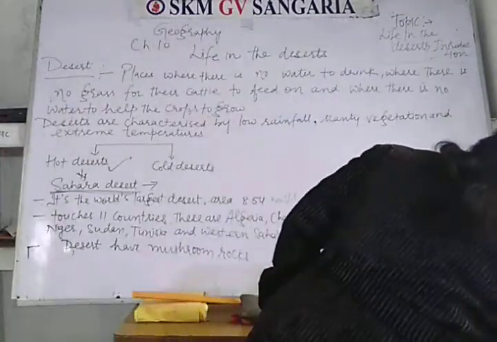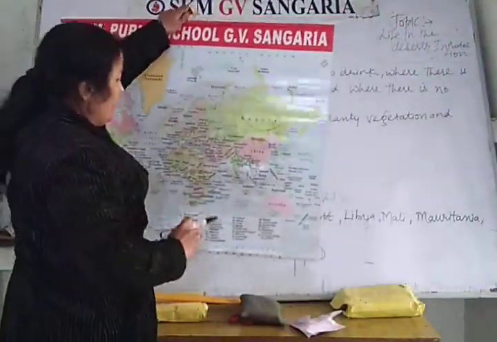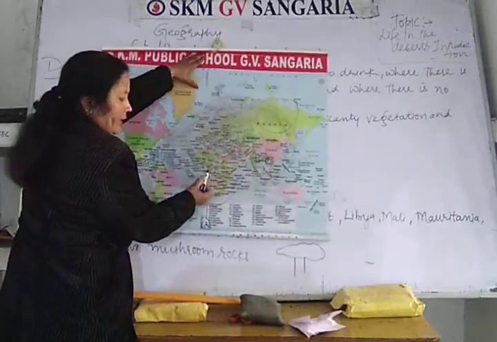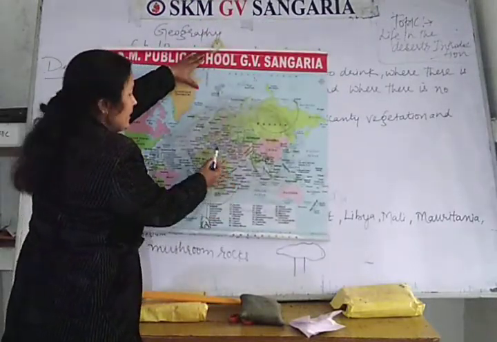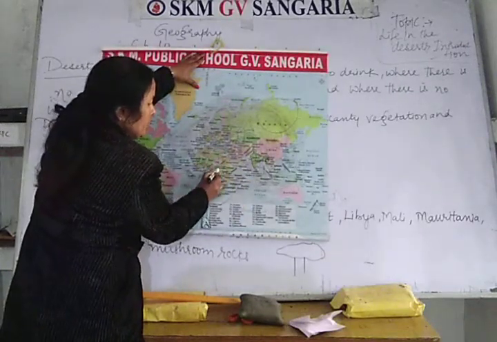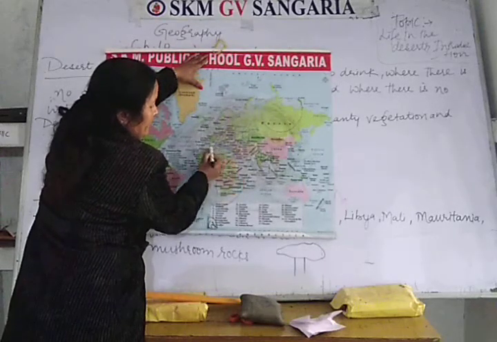When you look at the world map here, this is Africa.